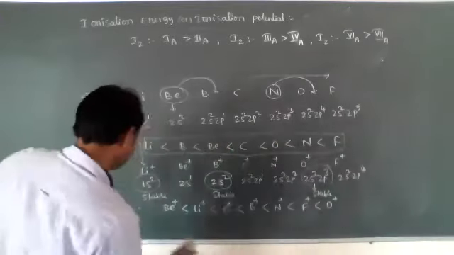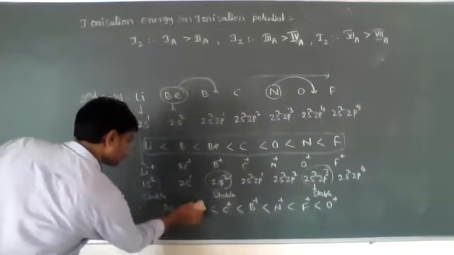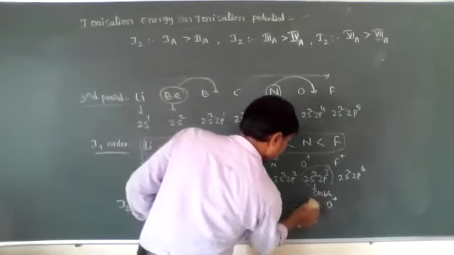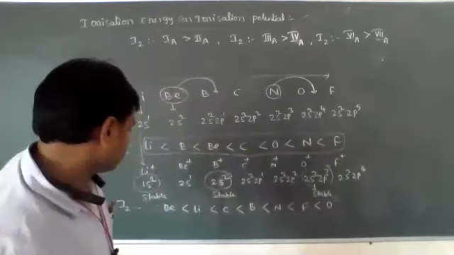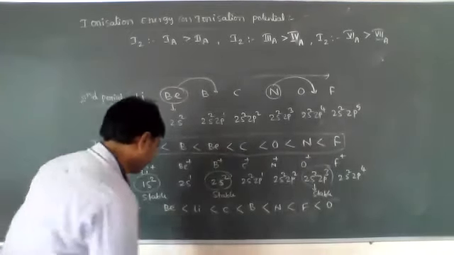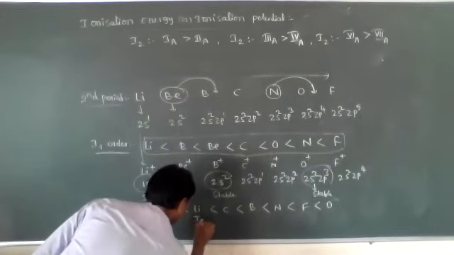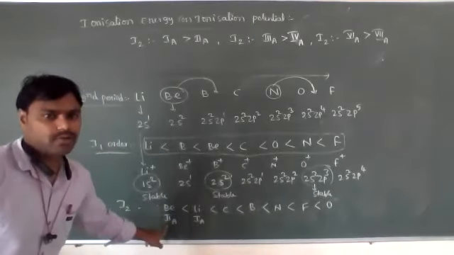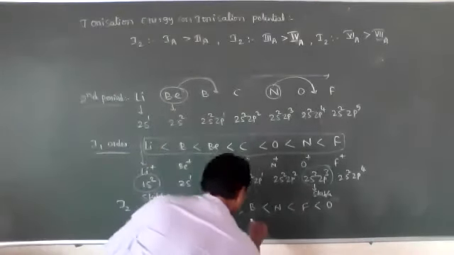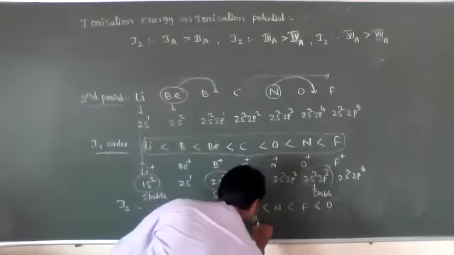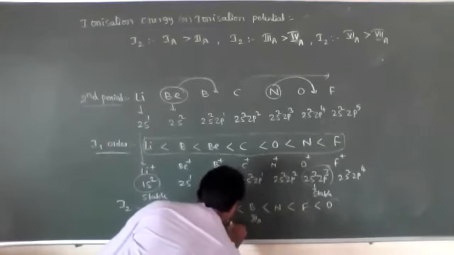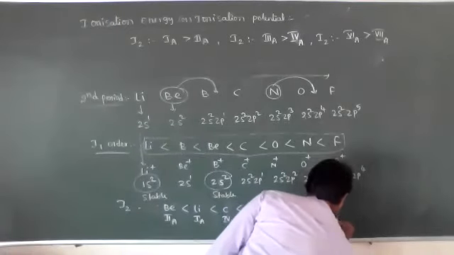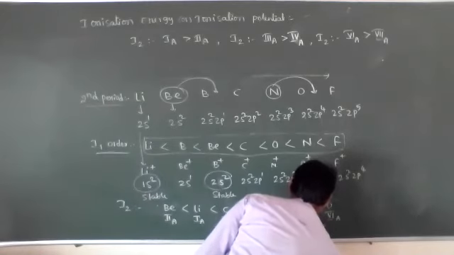Here, the second ionization energy of first A group elements is more when compared to second A group elements, and third A group elements more when compared to fourth A group elements, and sixth A group elements more when compared to seventh A group elements.